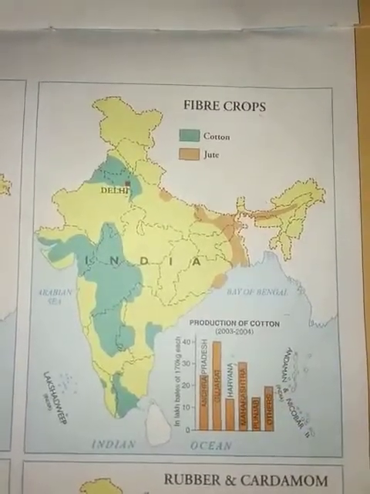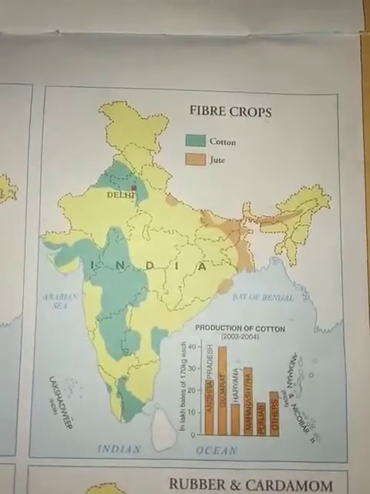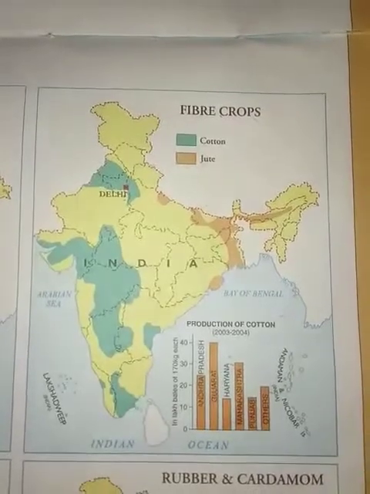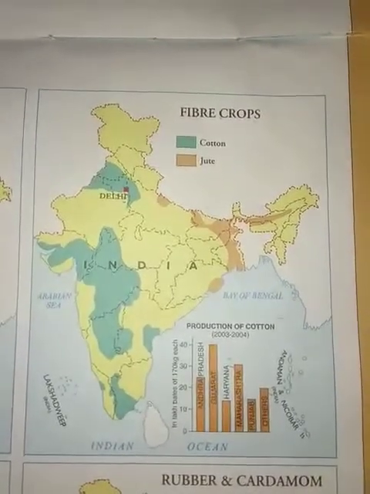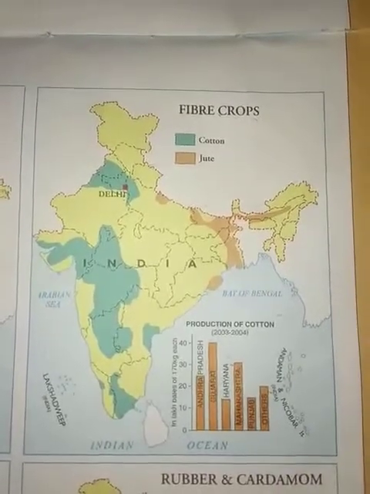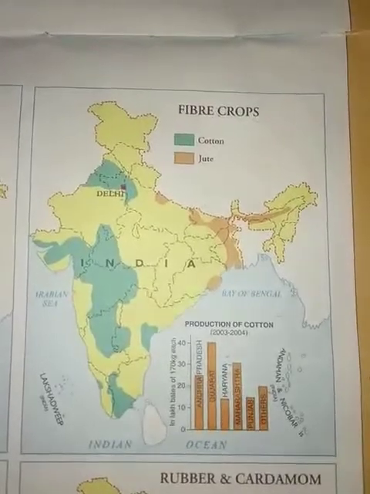If you are going to study one particular thing, for example in India, what is the total production of cotton, you have to know. That is studied through the thematic map. In simple words, you can say the thematic map will help us to study one particular thing. It gives us one particular piece of information.